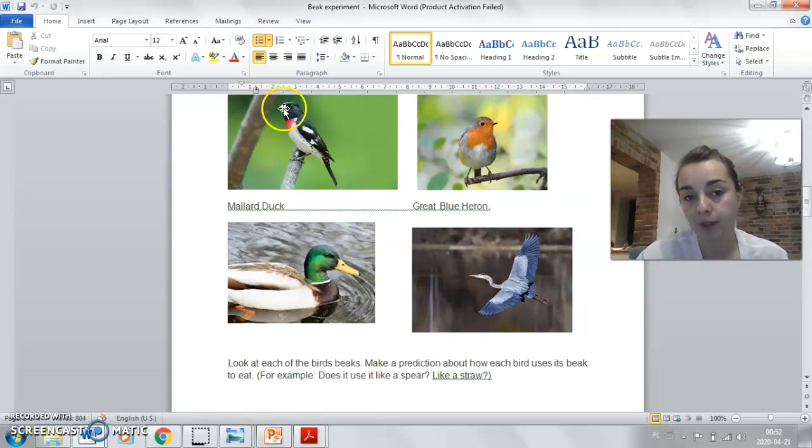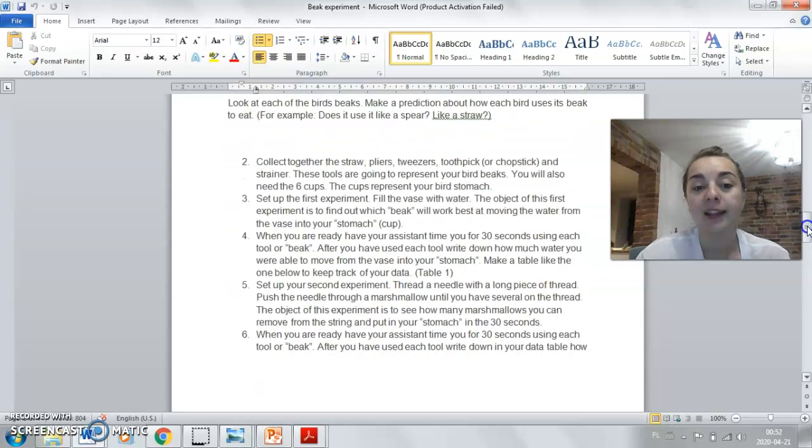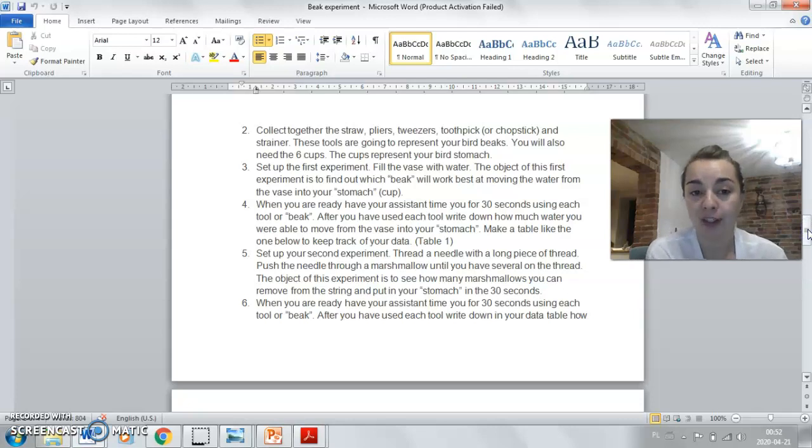Beak is that part, okay? To be sure. So think, make a prediction about how each bird uses its beak to eat. Okay? Then you collect all the things and you set up the first experiment. You fill the vase with water, and the object of this first experiment is to find out which beak will work best at moving the water from the vase into your stomach, which will be a cup.